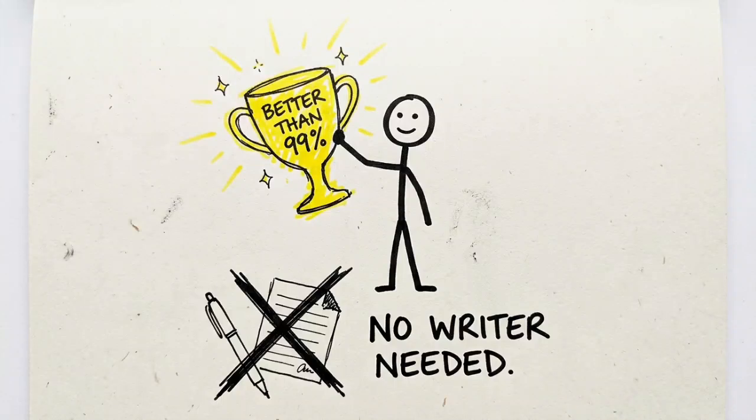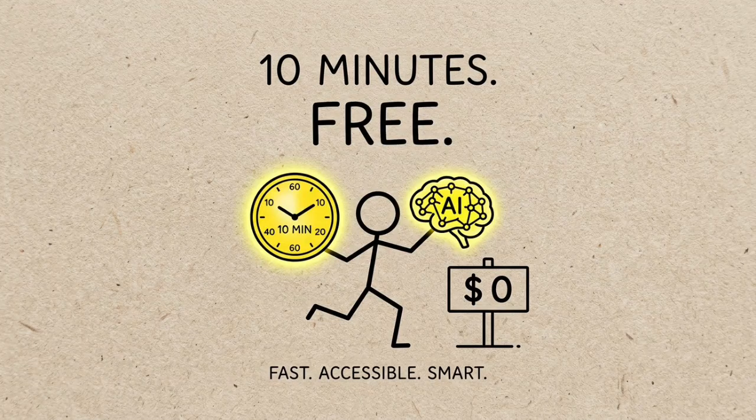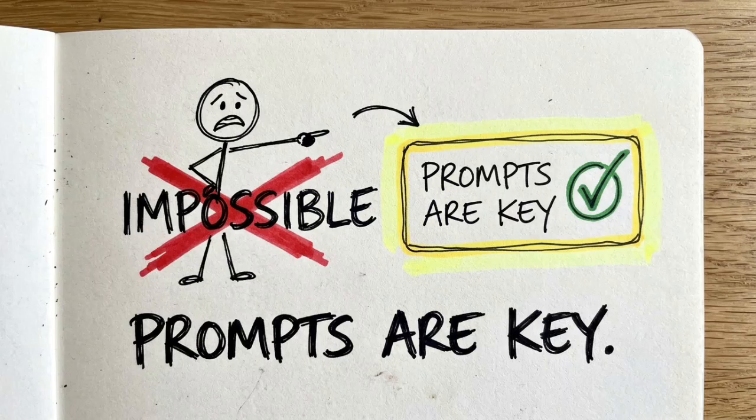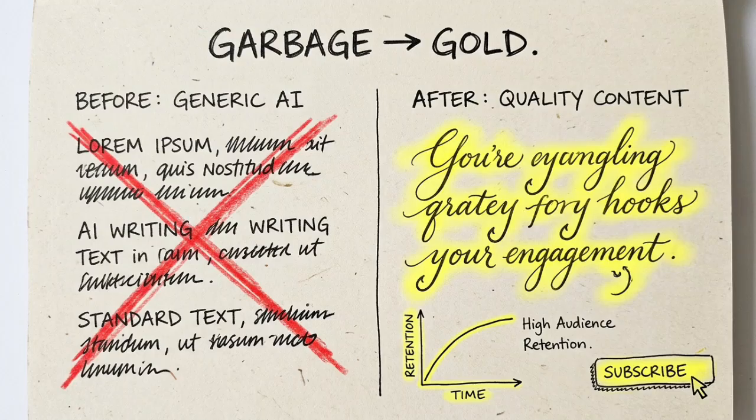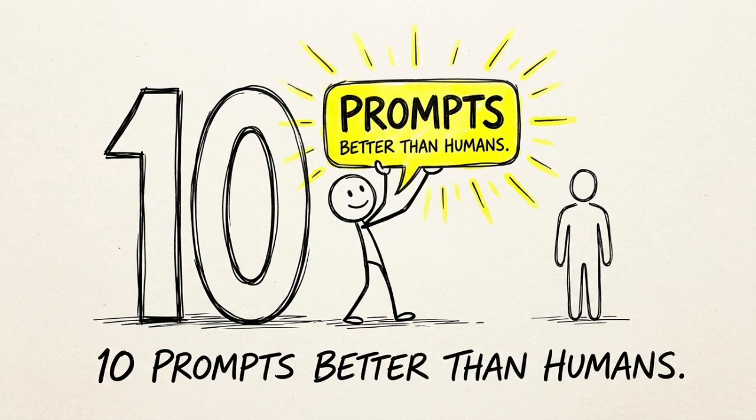What if I told you that you could write better YouTube scripts than 99% of creators without being a writer? And what if I told you that you could do it in 10 minutes using free AI tools? Sounds impossible, right? But it is not. It is all about the prompts. The right prompt turns generic AI garbage into a script that hooks viewers, keeps them watching, and makes them click that subscribe button.